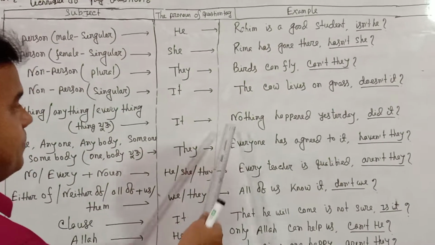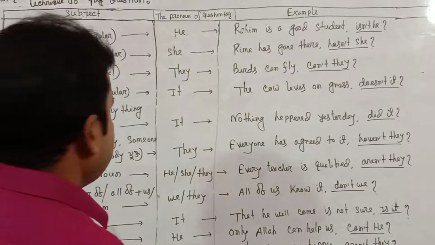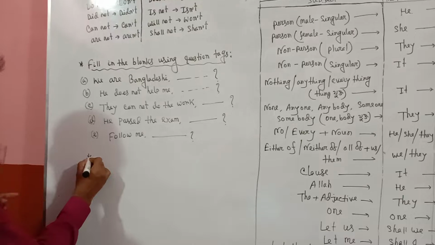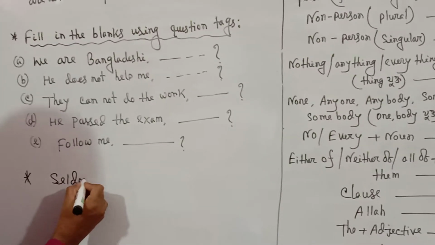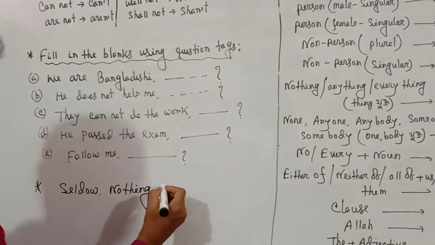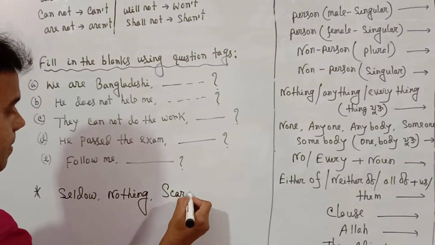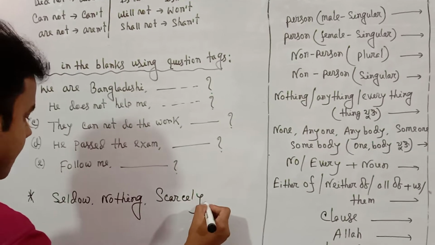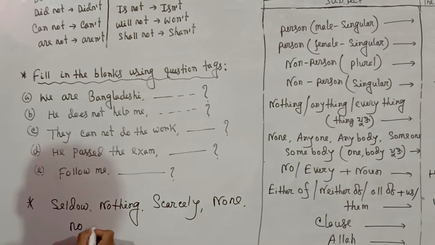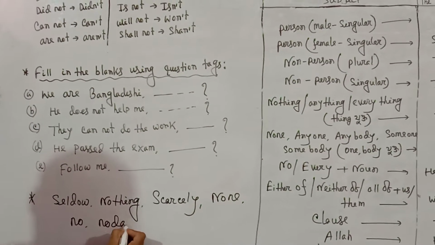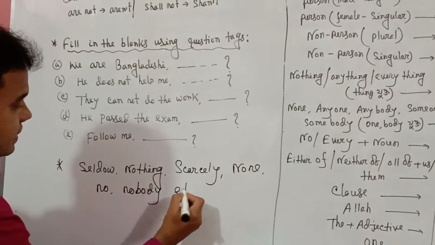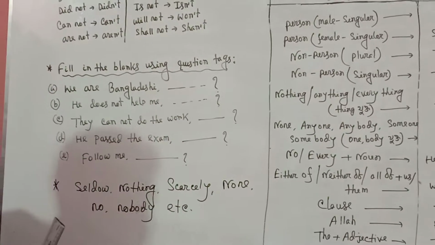Negative sentences contain words like seldom, nothing, scarcely, none, no, nobody, etc. It is a negative statement.